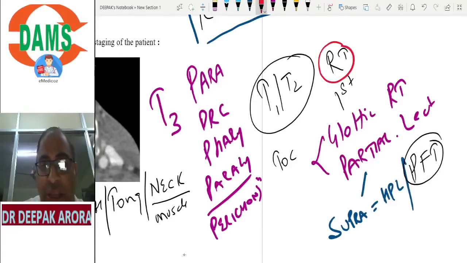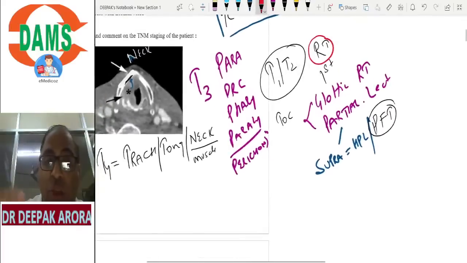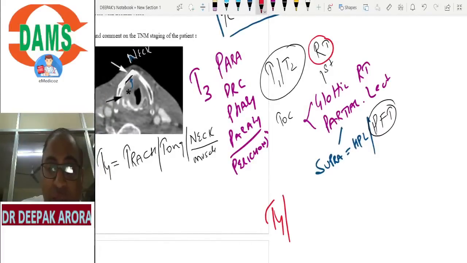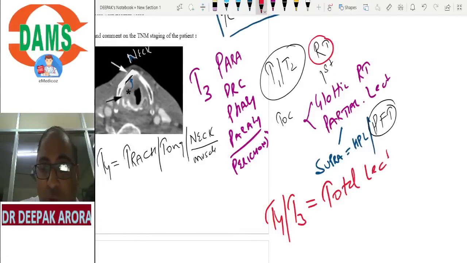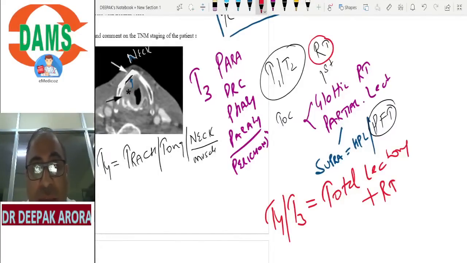Always pray the MCQ should be from T3 T4. In T3 T4, there is no other option, we go for total laryngectomy. We go for total laryngectomy plus radiotherapy. One more expected MCQ: T3 T4. Everybody should reply. Very nice. The way you are responding in the chat box, excellent. It means you have revised the notes properly. T3 T4, total laryngectomy with radiotherapy.